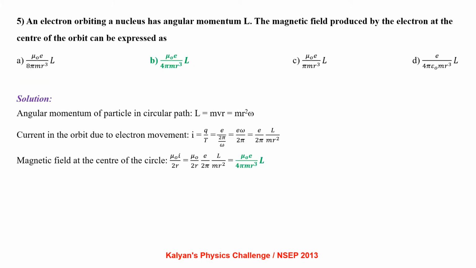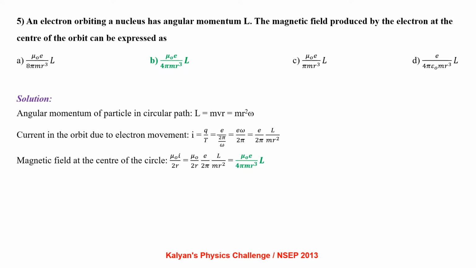An electron orbiting a nucleus has an angular momentum capital L. The magnetic field produced by the electron at the center of the orbit can be expressed as follows. Angular momentum of the particle in circular path L equal to mvr, that is m r square omega. Current in the orbit due to the electron movement I equal to q by t, that is e by 2 pi by omega, that simplifies to e by 2 pi L by m r square.